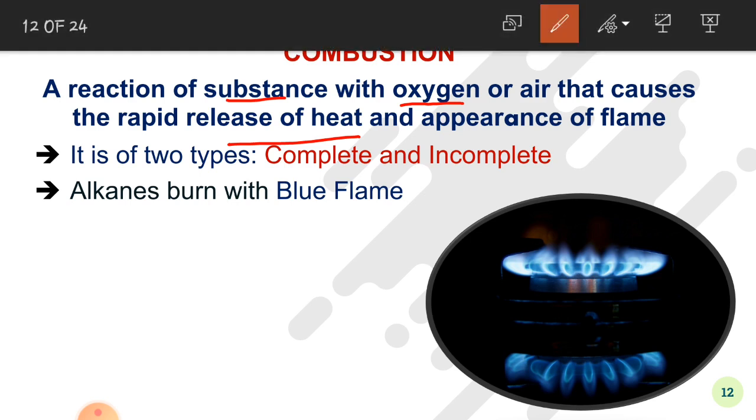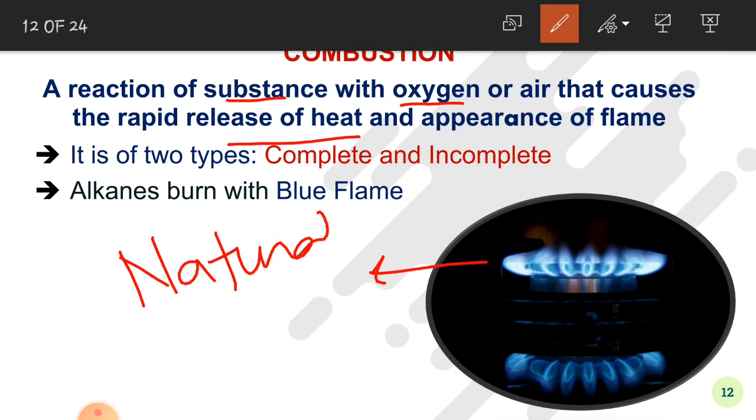Now we know that natural gas is the domestic fuel that we usually employ during the cooking process. This natural gas is mainly methane and also contains some amount of ethane, propane, and butane. Now what are these substances? These are alkanes.